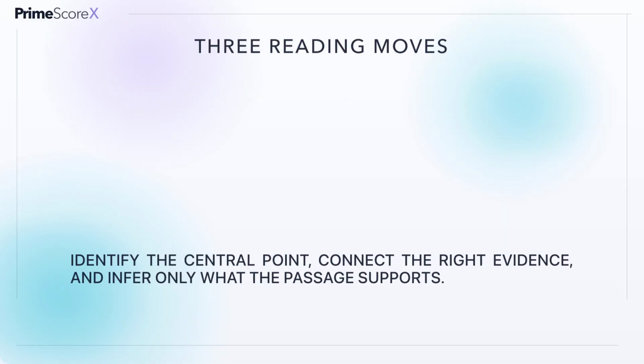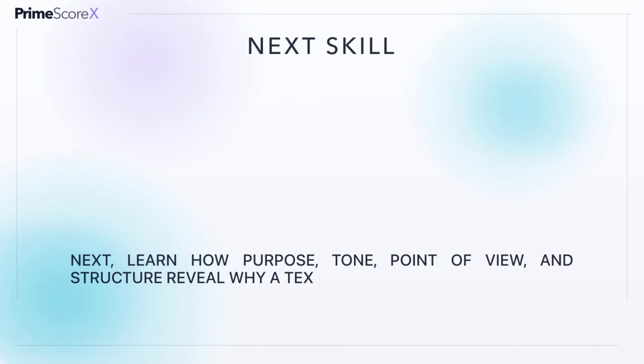Use this sequence on your next passage. First, summarize the whole passage in one sentence. Second, mark the details that directly develop that summary. Third, when asked to infer, connect a conclusion to a specific clue and control the strength of your wording. These habits make later skills, author's purpose, argument analysis, and comparing texts, much easier because you already understand what the passage is doing. Main idea tells you what the author communicates.